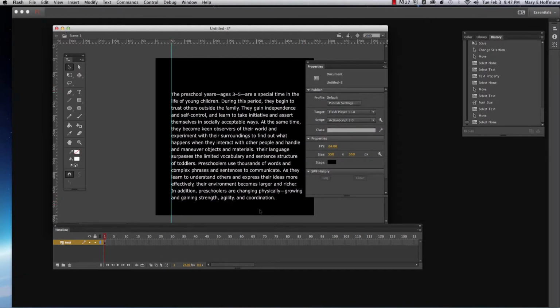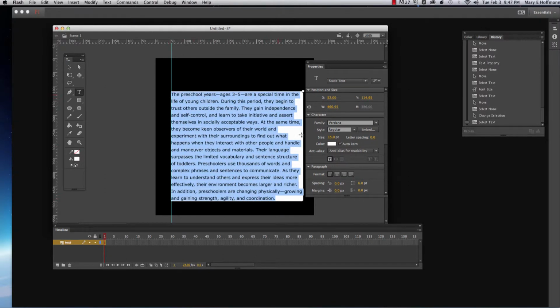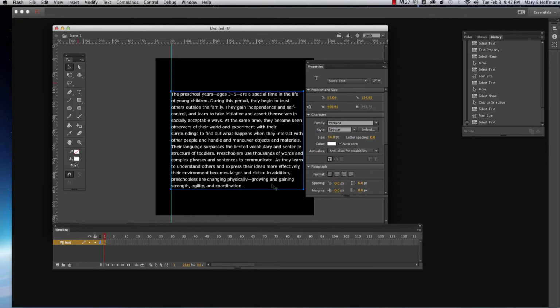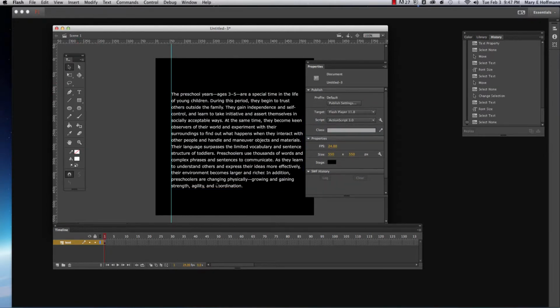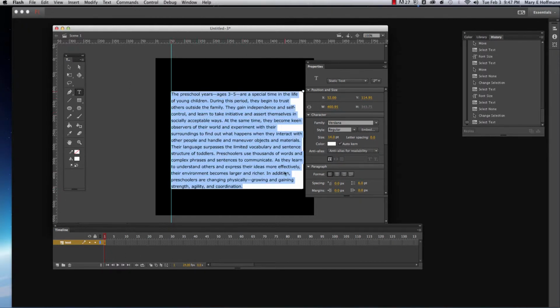You can just play around with it a little bit and try to figure out what is going to look the best. I'm very particular when it comes to typography. Maybe I'll make this 14. Let's see how this is looking. See, it's nice to have some space between your text. When your lines are too close together, they're really hard to read. I always believe that, especially online, you really need to have some space.